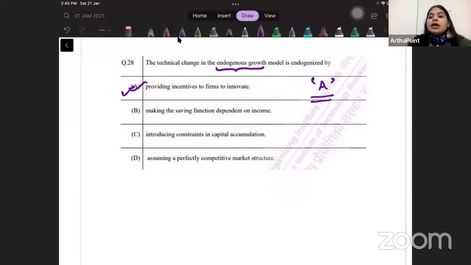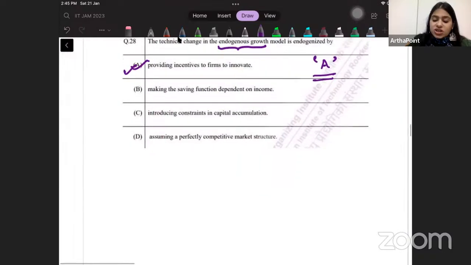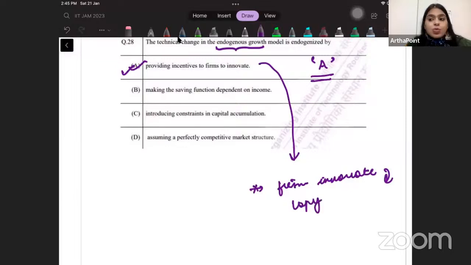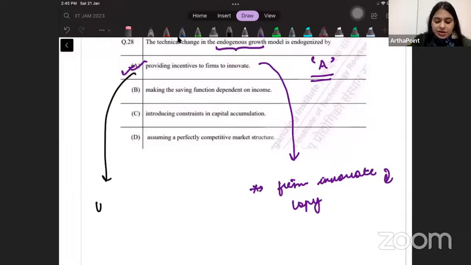So therefore, it says that if I give incentive to firms to innovate... अच्छा, क्या चीजें हैं जो incentive को decline करेंगी? If firms innovate, this is also part of the same model, but others immediately copy, then firms will not have an incentive to innovate. I spent my resources for innovation and you immediately copied that thing. Other people just reduced their cost by copying it. Then no firm will have an incentive to innovate. And then how will I make sure that firms innovate? Through copyrights and patents.